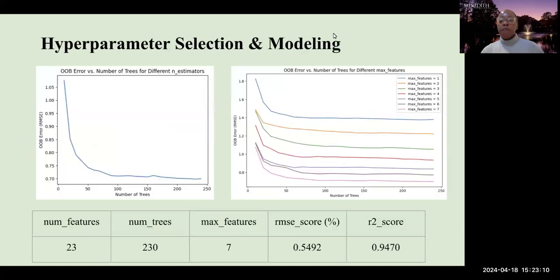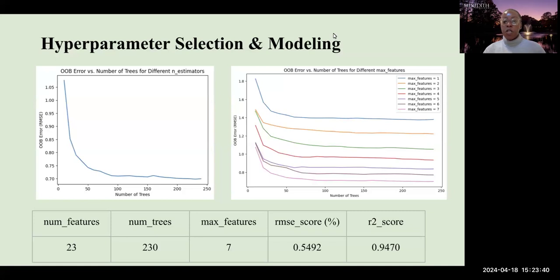Once we determined the model that we would be using, the next thing was to identify 2 main hyperparameters, that is the number of trees and the number of max features. To do this, we first needed to determine the total number of our features. These are the total number of predictor variables, which was 23. For the number of trees, we selected the number that had the most reduced error, as we can see on the plot to the left. That came to about 230 as the best value.